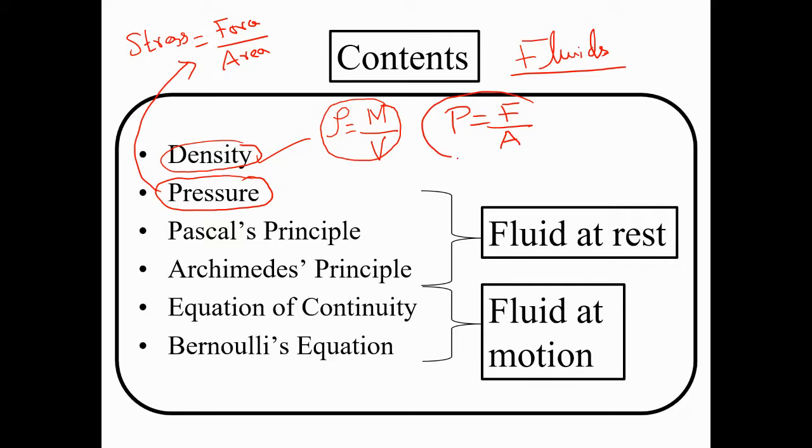But what is the importance of this pressure? The force you apply on the object should be perpendicular to its surface in all directions. If you just apply force in one direction, it is not pressure. If you want to achieve the pressure concept, you have to apply the force in all directions. For example, you take a box or any container.